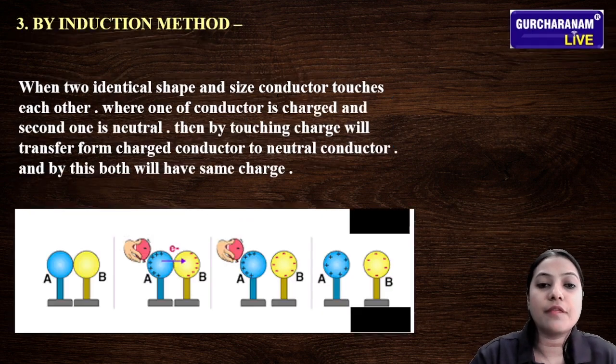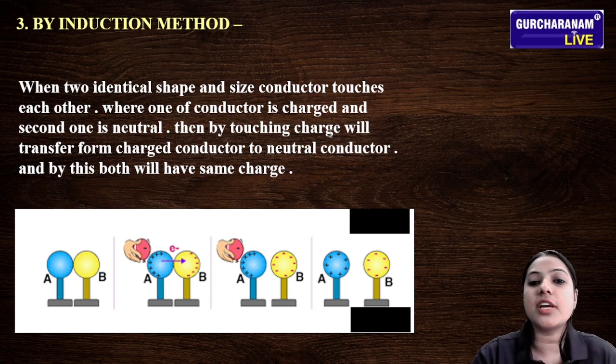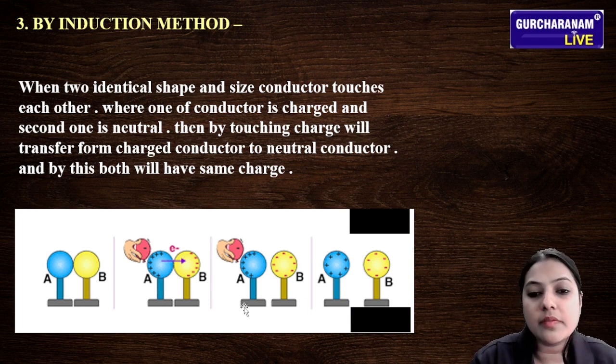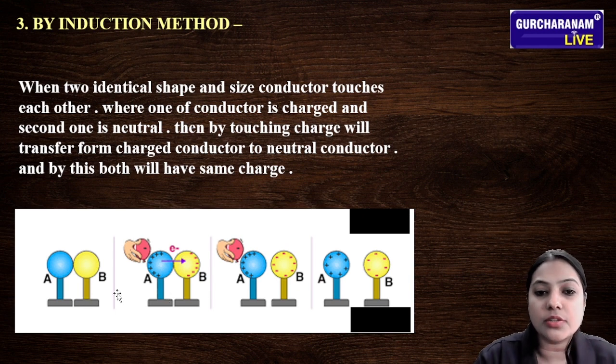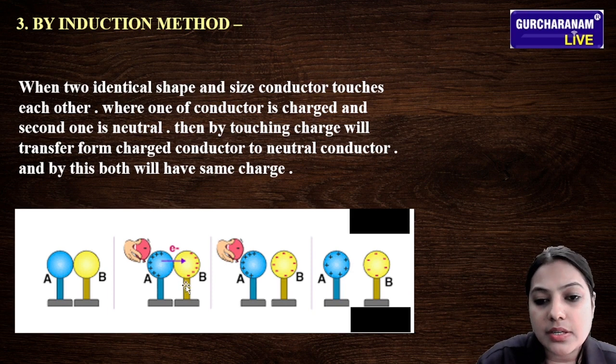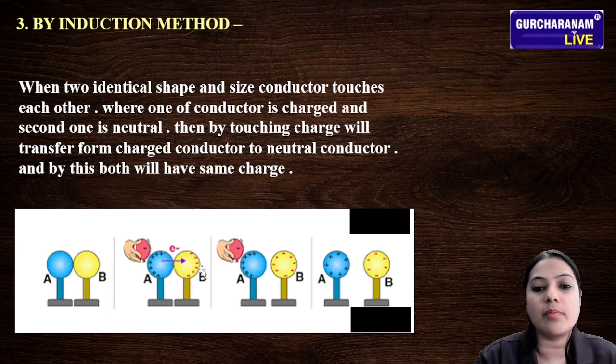Okay, after that, same induction methods. Two identical shape and size conductors touch each other. With the help of this diagram you can understand these are the two conductors. One is positively charged, second is negatively charged. This is A and B.